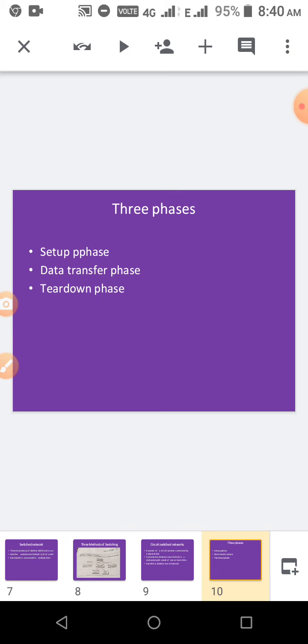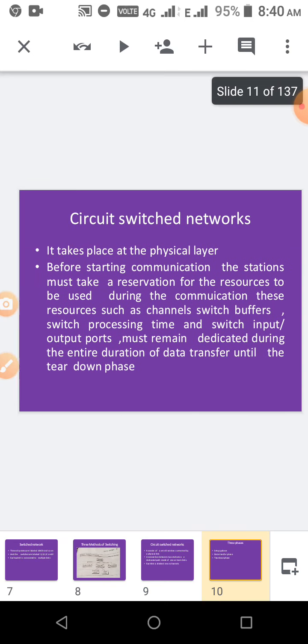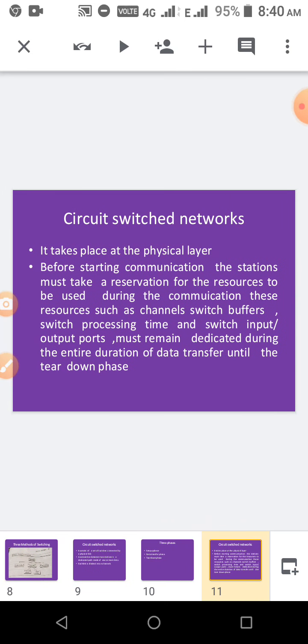Before transferring any data in circuit switched networks, we have to do three phases. First we have to set up, and only then do data transfer. After data is transferred, we have to disconnect the connection. And it takes place at the physical layer.